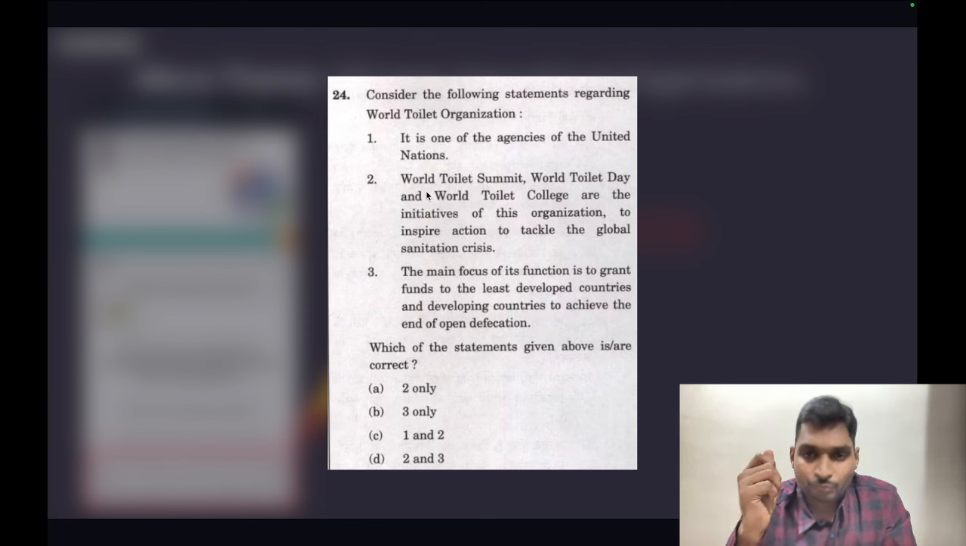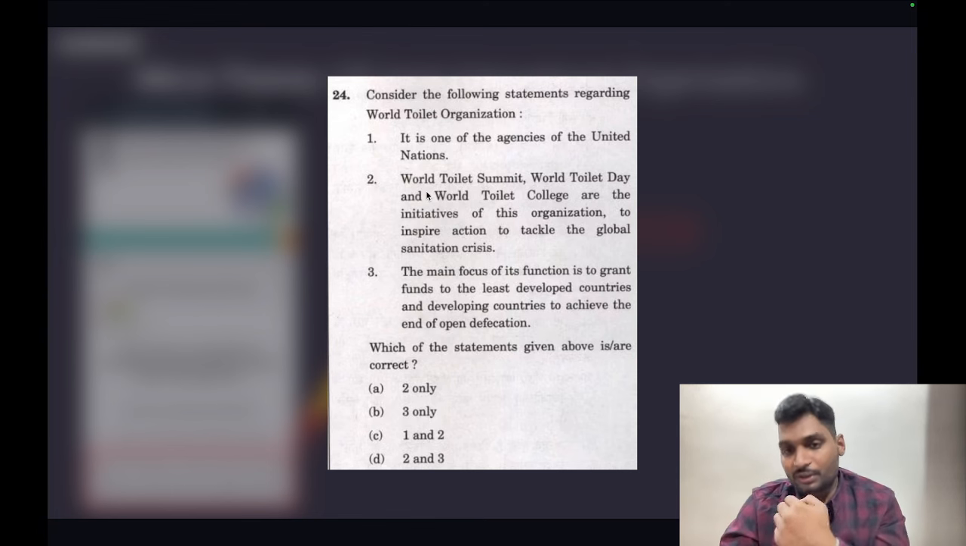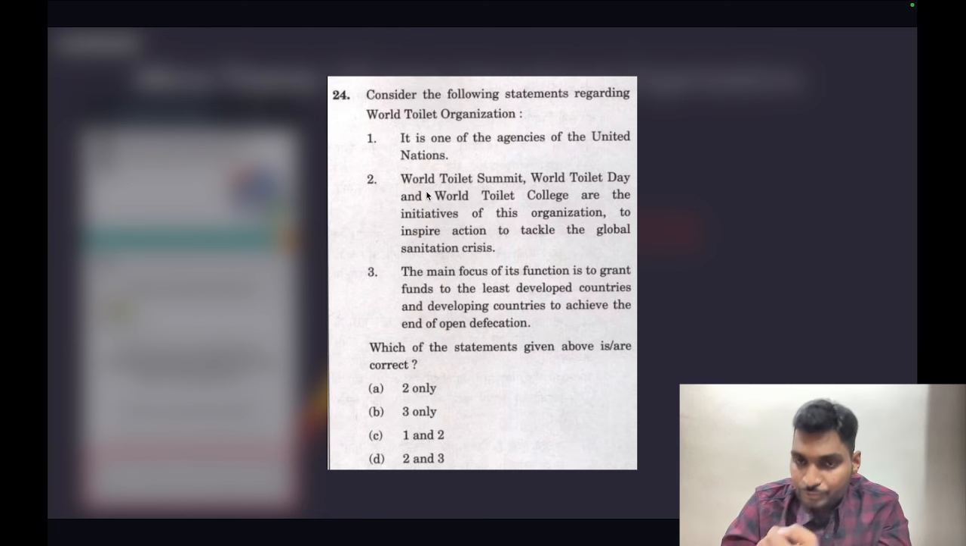Statement 2, World Toilet Summit, World Toilet Day and World Toilet College are the initiatives of this organization to inspire action to tackle the global sanitation crisis. The main focus of its functions is to grant funds. Statement 3 is also incorrect. So only statement 2 is correct. Option A is the correct answer.